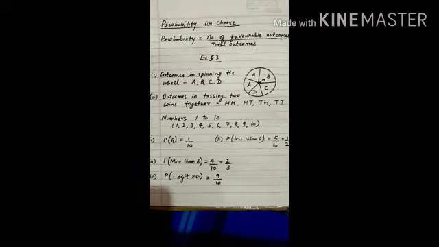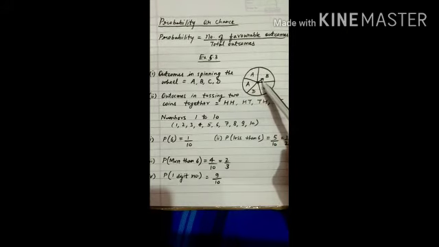But the question is the probability or chance of getting 3. There is just one chance of getting 3 out of 6. So probability of 3 will be equal to 1 by 6, because the favorable outcome according to the question will be 1 only and total outcomes will be 6.